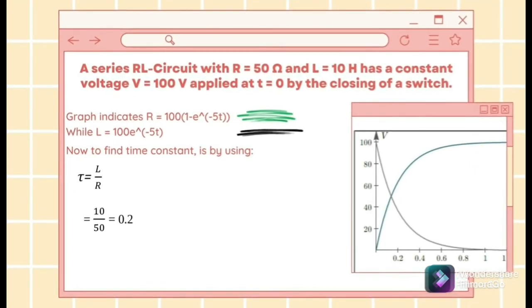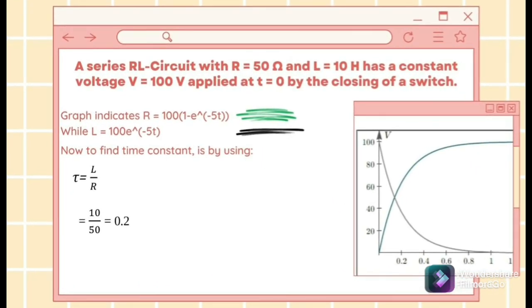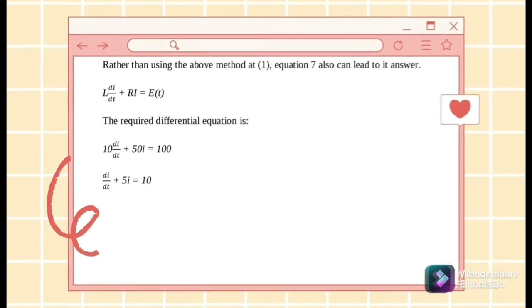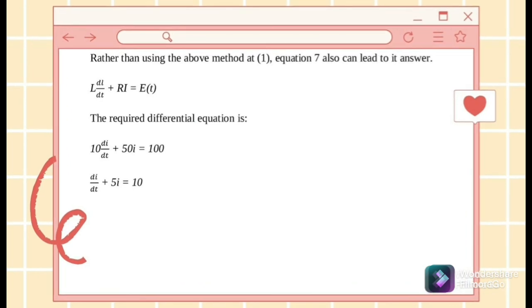So the graph indicates that the resistor voltage is equal to 100 in bracket 1 minus exponential to the power of negative 5t in the green line, while the inductor voltage is equal to 100 exponential to the power of negative 5t in the gray line. Now to find the time constant, we use the equation below. So rather than using the above method, the previous method could also lead to this answer.